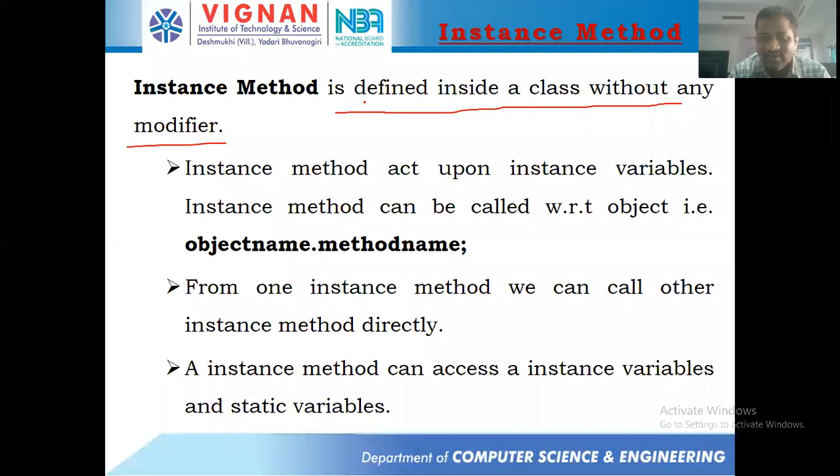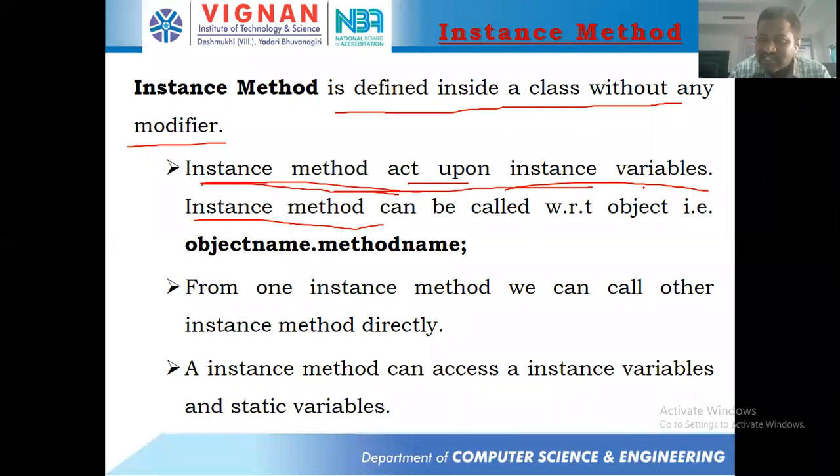A method which is defined inside a class without any access modifier can be considered an instance method. This instance method can act upon and access instance variables. The next point is that this instance method can be called with respect to an object. With respect to what? Object.